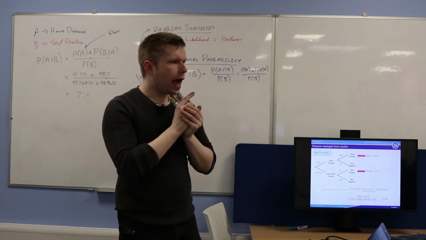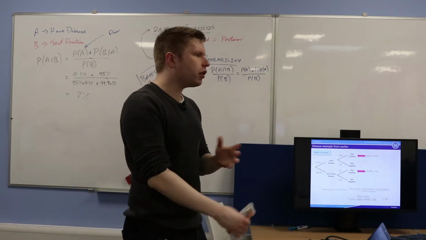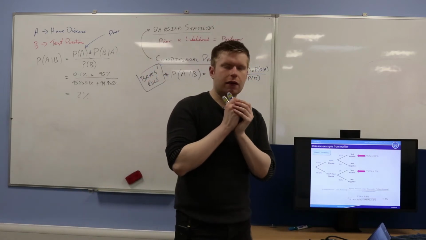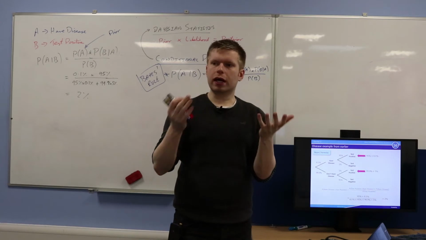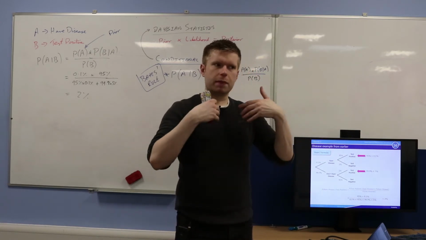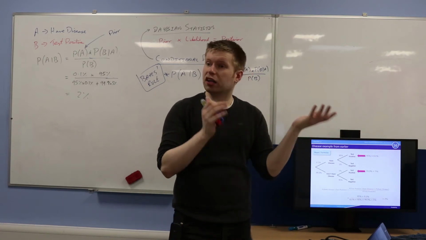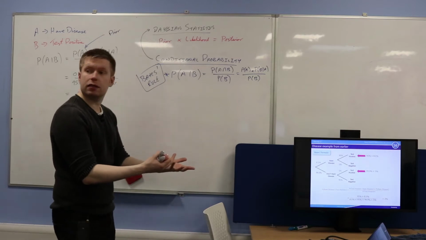Have a think. How could I make my result more accurate? At the moment, there's only a 2% chance that I actually have the disease, given that I've just tested myself once. What could I do to increase my evidence? What could I do to increase the chances of me being confident in whether I have the disease or not? Exactly. I go to the doctors and I get them to do another test.